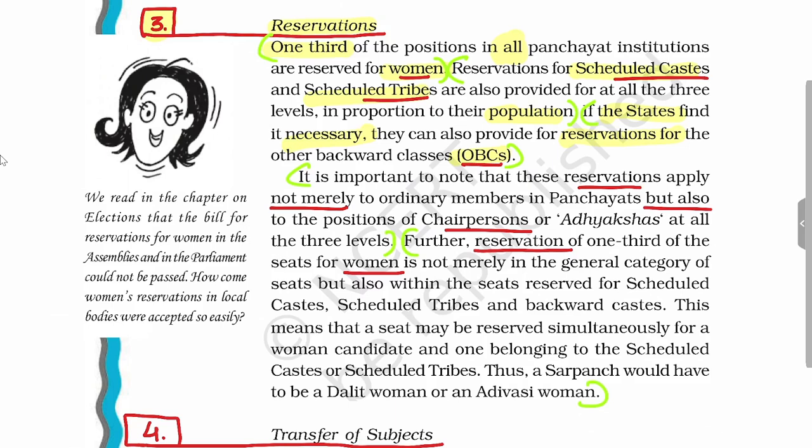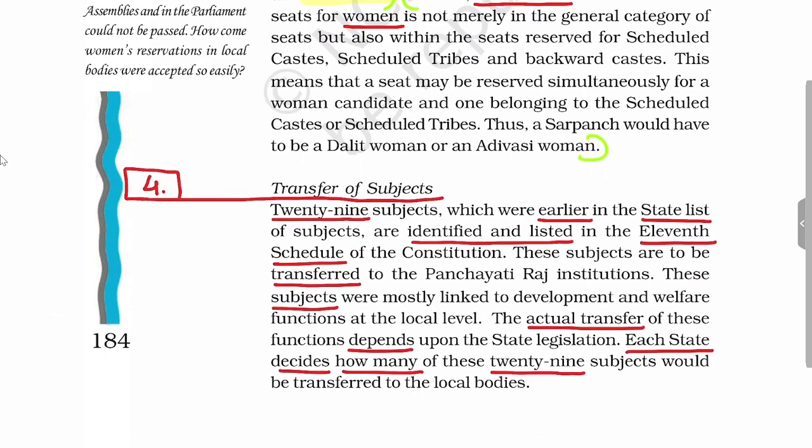One thing should be clear, that the reservation is not only at the level of members but also at the level of chairpersons at all the three levels. For example, in Gram Panchayat there will be a chairperson, in Taluka Panchayat there will be a chairperson, and in Jilla Panchayat also there will be a chairperson. So at the level of chairperson also 1/3 seats will be reserved for women. Okay, so these are the provisions related to reservation in the 73rd and 74th Amendment Acts.